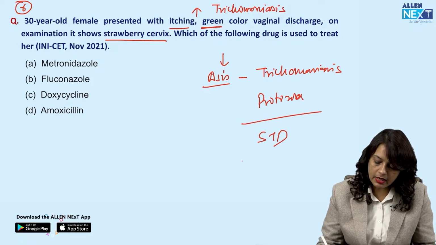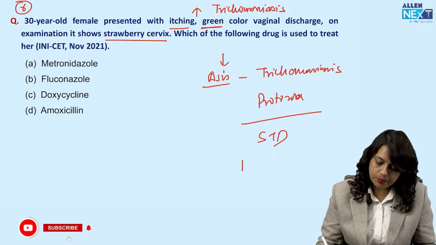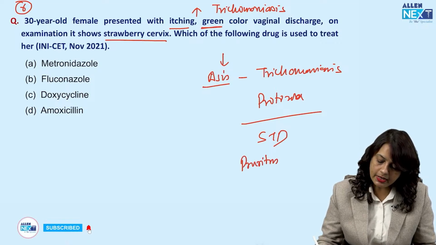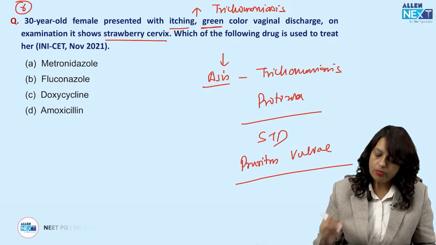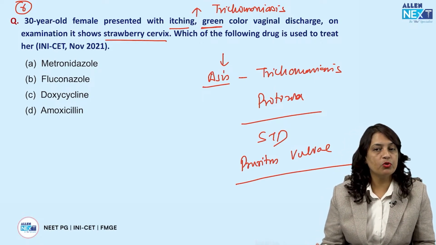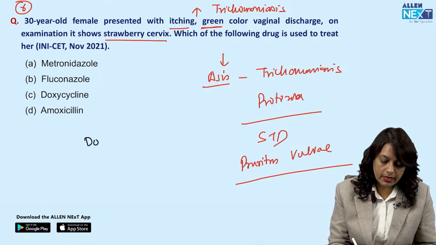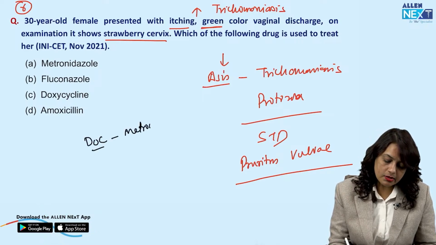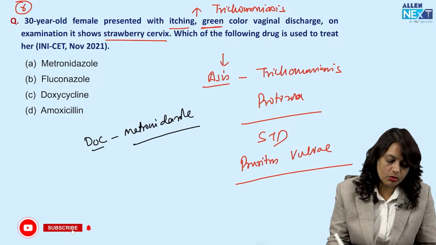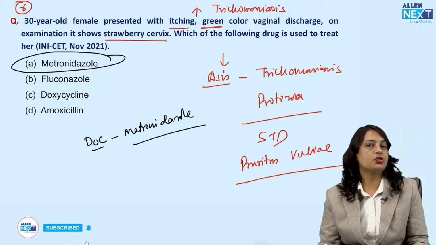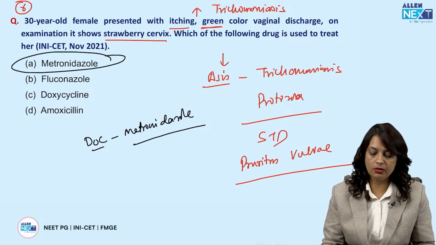It is an STD, and there is pruritus vulvae, which is the most common symptom. So, what is the drug of choice against trichomoniasis? It is metronidazole. So, the answer to this question is metronidazole.